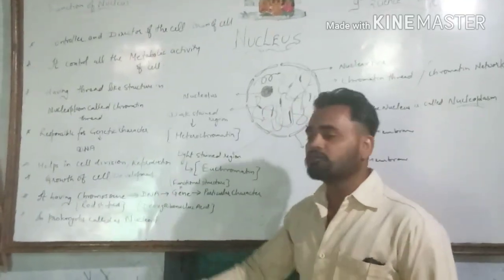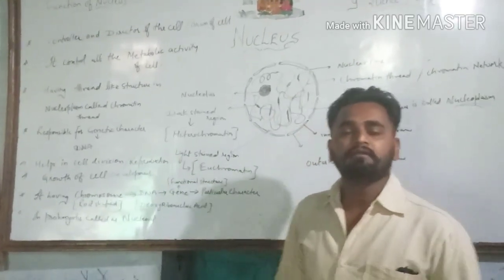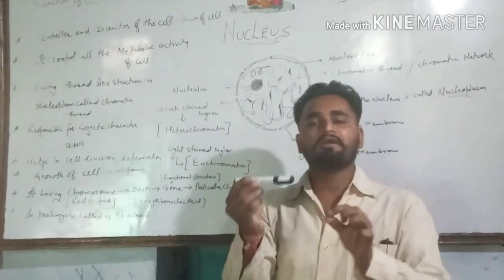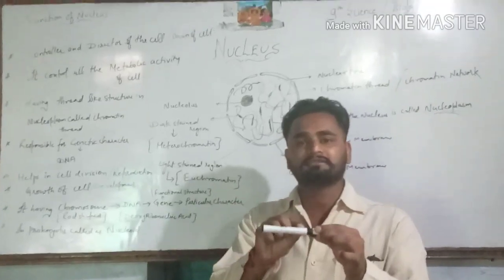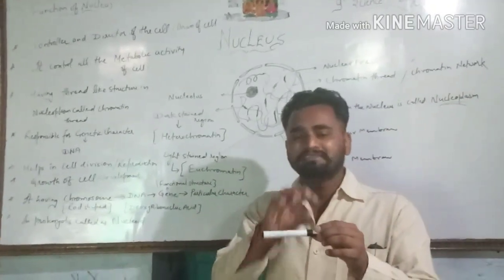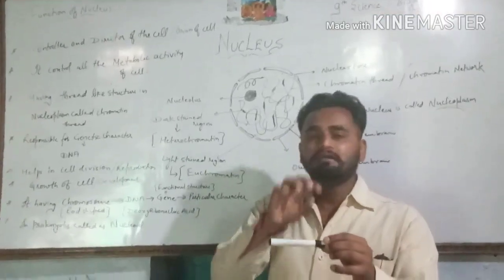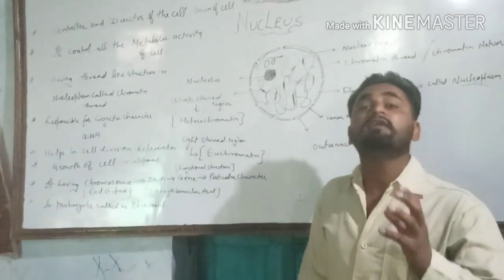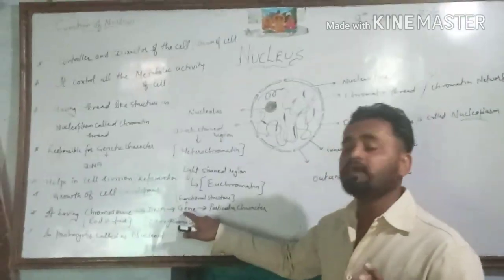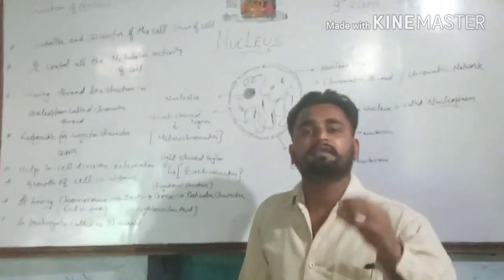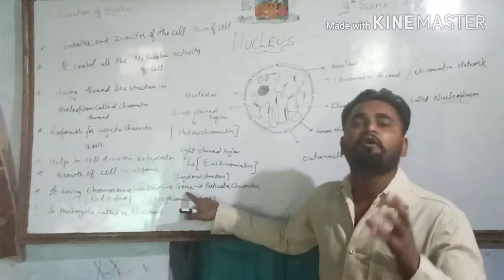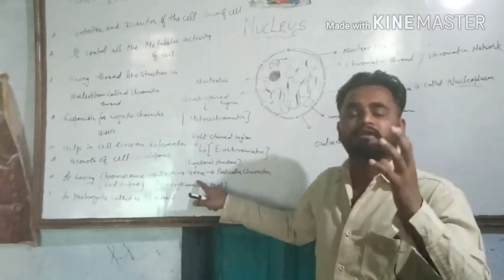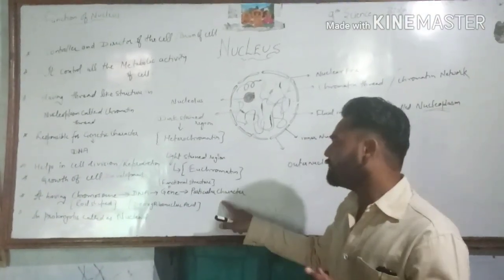Another thing is that you know that chromatin threads are condensed to form the chromosome, which is a rod-shaped structure, means rod-like structure, and that rod-like structure has DNA. Inside that chromosome there is DNA, and that DNA is what? Deoxyribonucleic acid, which is the main genetic material. A segment of that DNA is called a gene, which is responsible for a particular character to be transferred from parents to offspring.